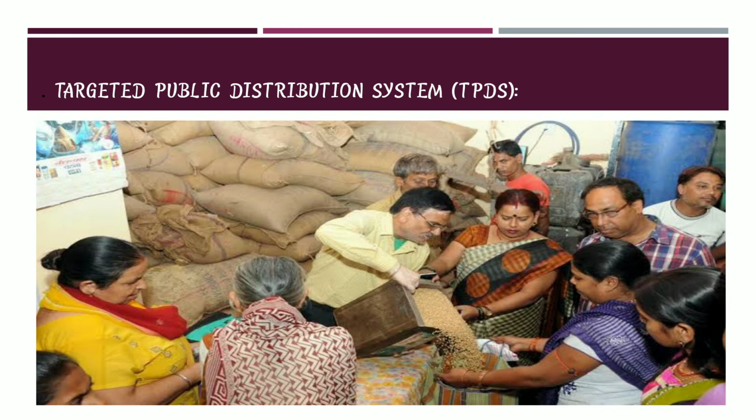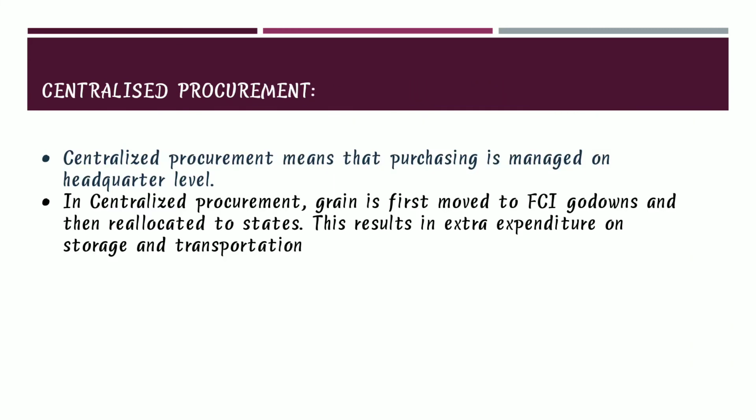This is a picture representing the targeted public distribution system, that is the TPDS. Next is centralized procurement. Centralized procurement means that purchasing is managed at the headquarters level. In centralized procurement, grain is first moved to the Food Corporation of India godowns and then reallocated to the states. This results in extra expenditure on storage and transportation.